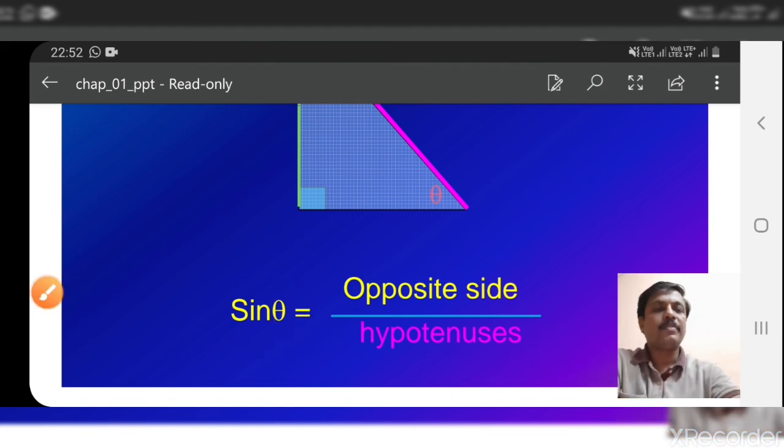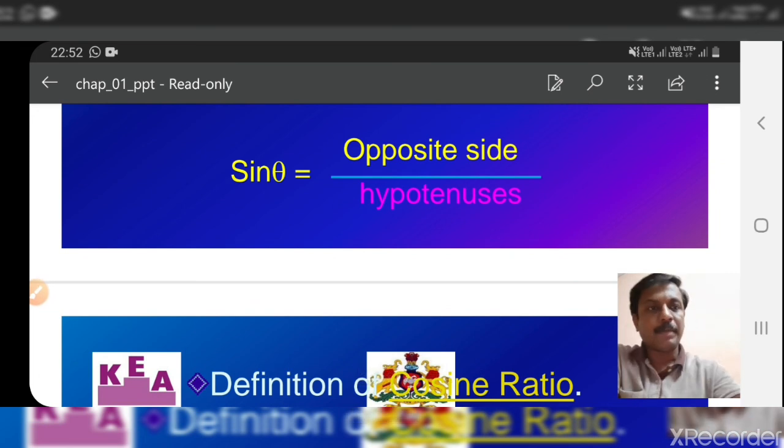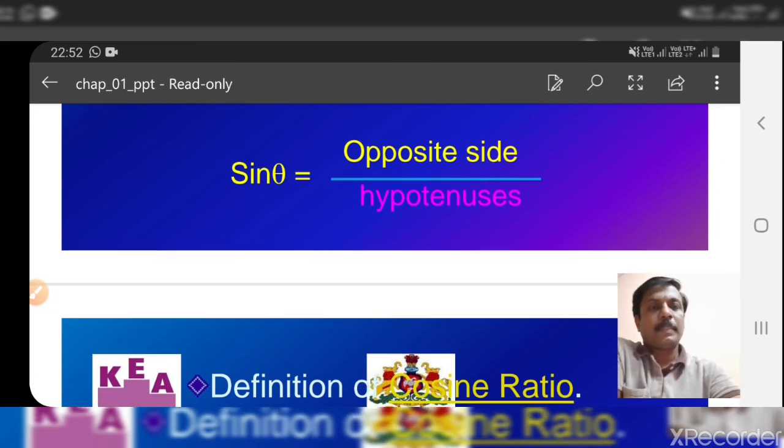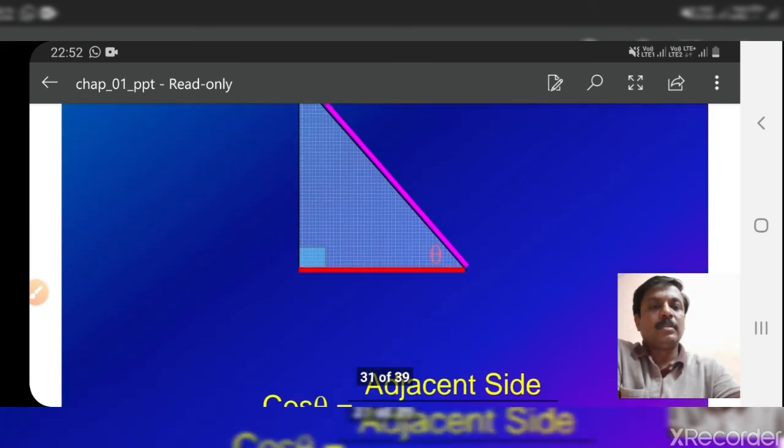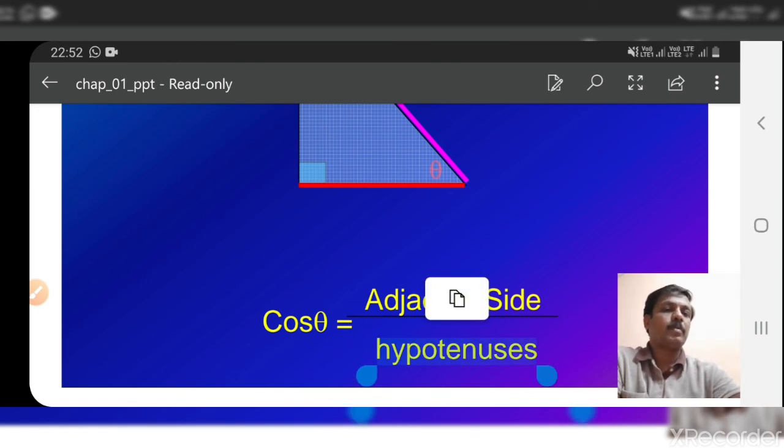Next we will define a relation between this same angle and other sides, that is cosine theta. In short we write it as cos theta. Cos theta is defined as adjacent by hypotenuse. See, sin theta is opposite by hypotenuse, this one is adjacent by hypotenuse.